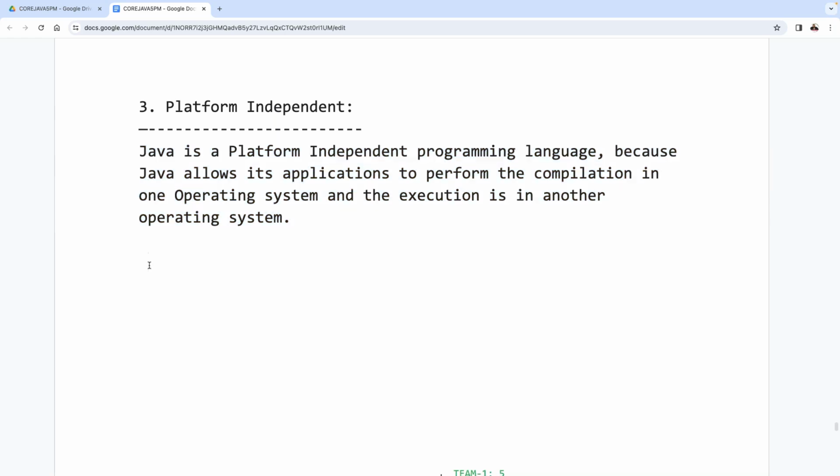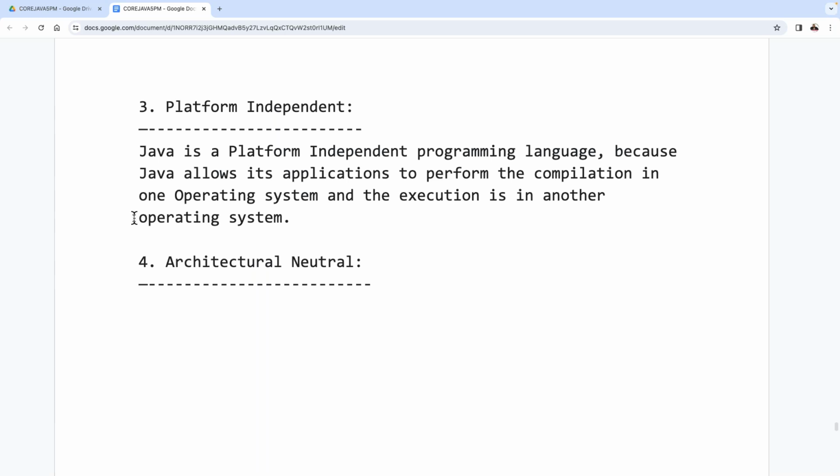All right, sir. But internal concepts I will discuss with you later. No need to worry for it. Only here we have to understand. Right, sir. Leave this one. Then what about the next one, sir? Architectural neutral programming language. No need to have any separate discussion about it. It's almost the same as platform independent, but here we have to use hardware system in place of the operating system.